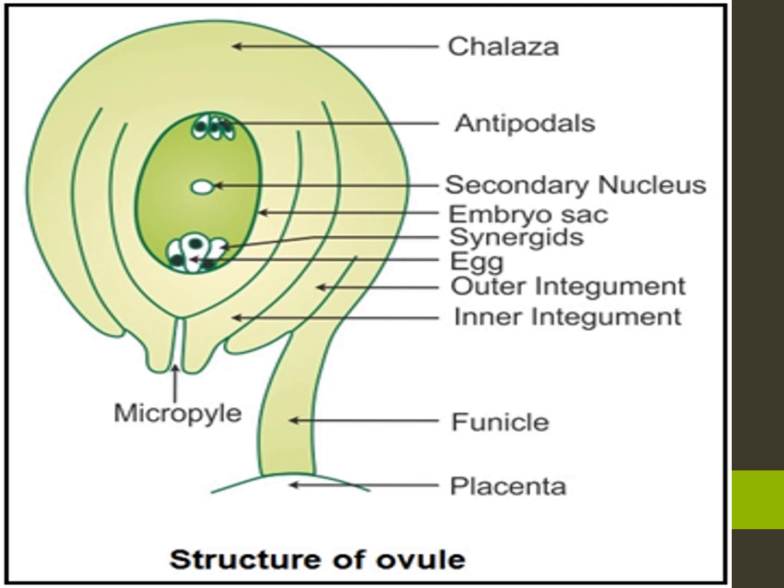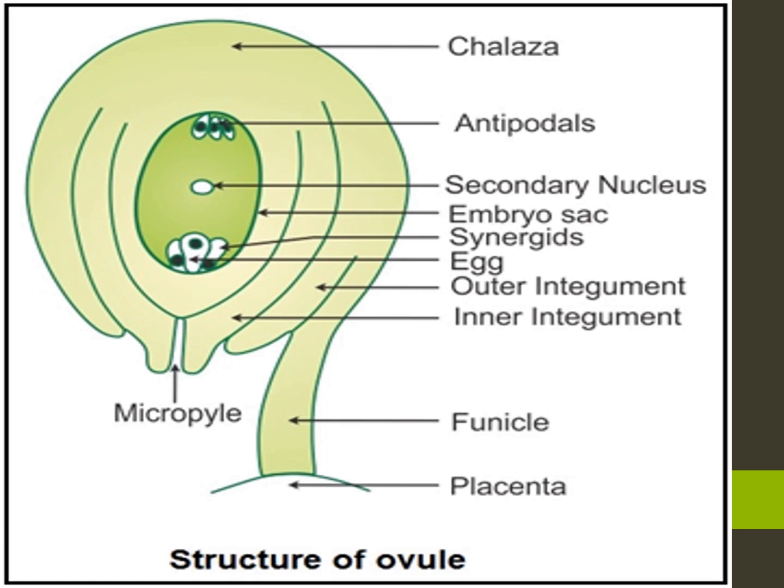See the picture, micropyle. Where is the micropyle? The opening place, a small hole is there. Two integuments leave an opening called the micropyle. The ovule is attached to the ovary wall by a stalk known as the funiculus. See the picture, where is the funiculus? Yes, funiculus.